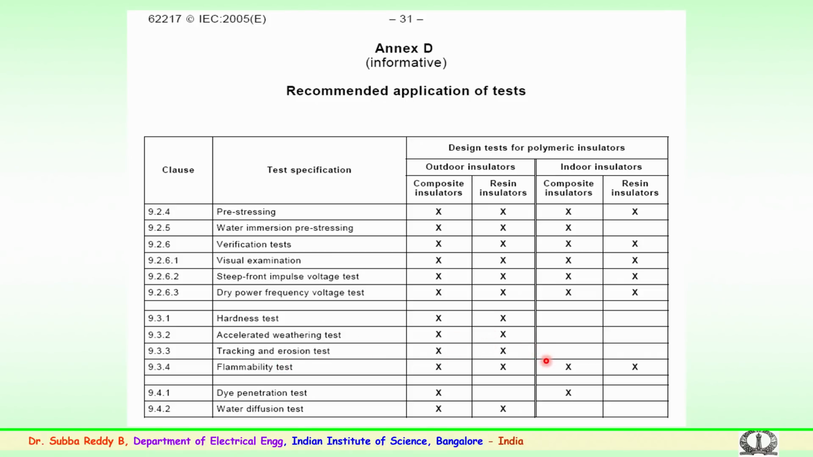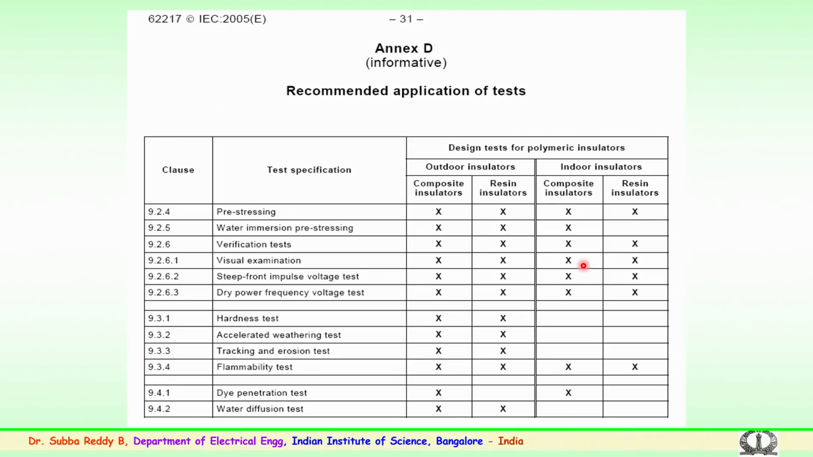Flammability, to check whether the rubber insulators will be able to withstand the flammability testings when it is done. Again, dye penetration, this is mainly required for outdoor insulation, and the water diffusion test. All of these are specified in the standards recommended as per IEC 62217 here.